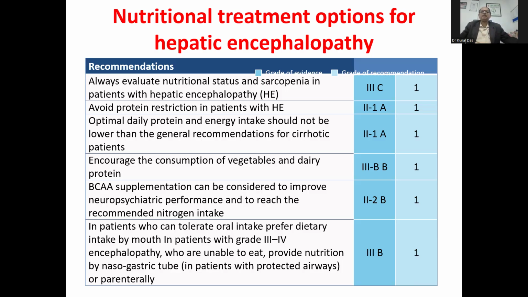Prefer dietary intake by mouth; in patients with grade 3 and 4 encephalopathy who are unable to eat, provide nutrition using an NG tube in patients with protected airways, or parenterally. Next slide, please.